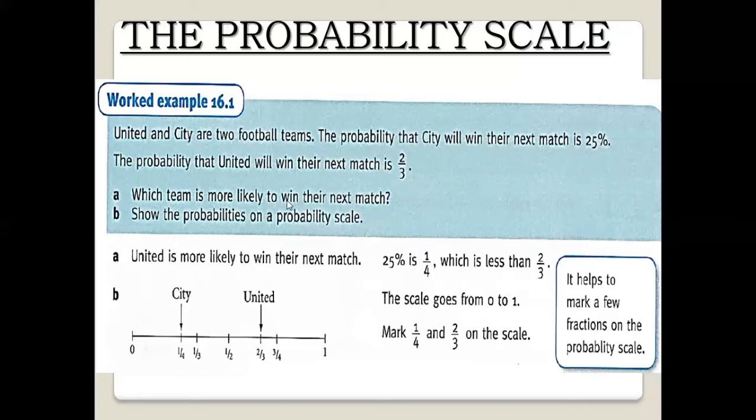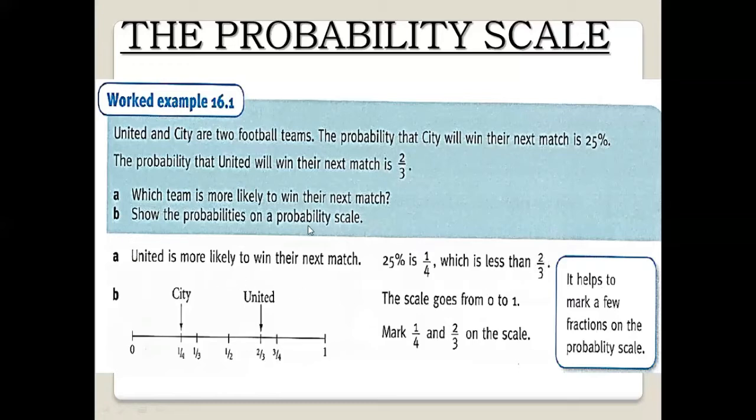Likely means 75% chance, certain means 100%, even means 50%, unlikely means 25%, and impossible means 0% chance. So likely means 75% chance, or near it, more than 50% chance, which should be only United, because it has more than 50% chance. So we say United is more likely to win their next match.